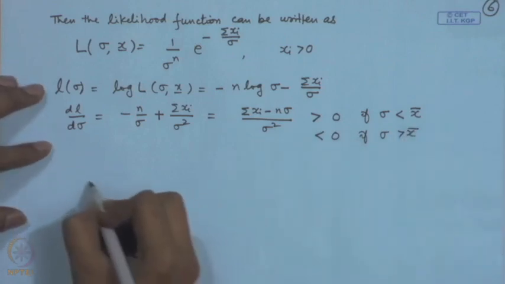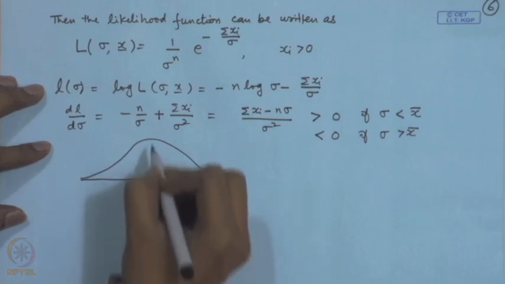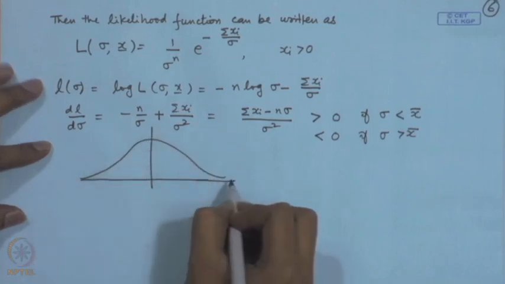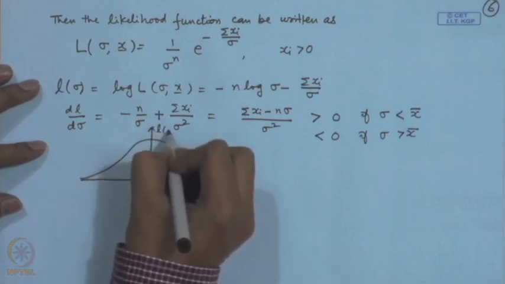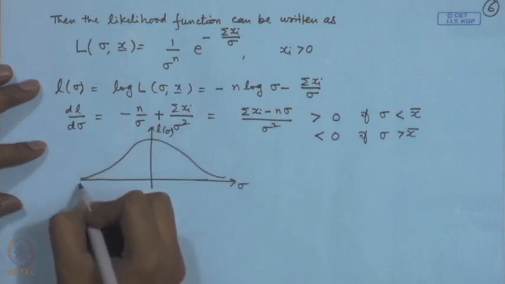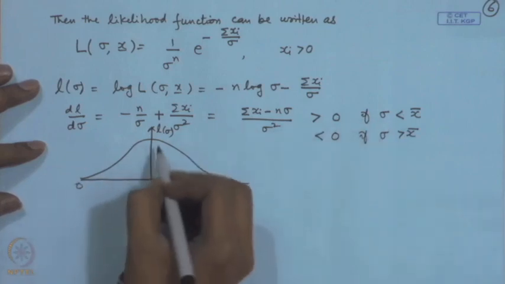So, if we consider the plotting of the curve as a function of sigma, if we plot L(sigma), now sigma is of course positive. So, this is starting from 0.